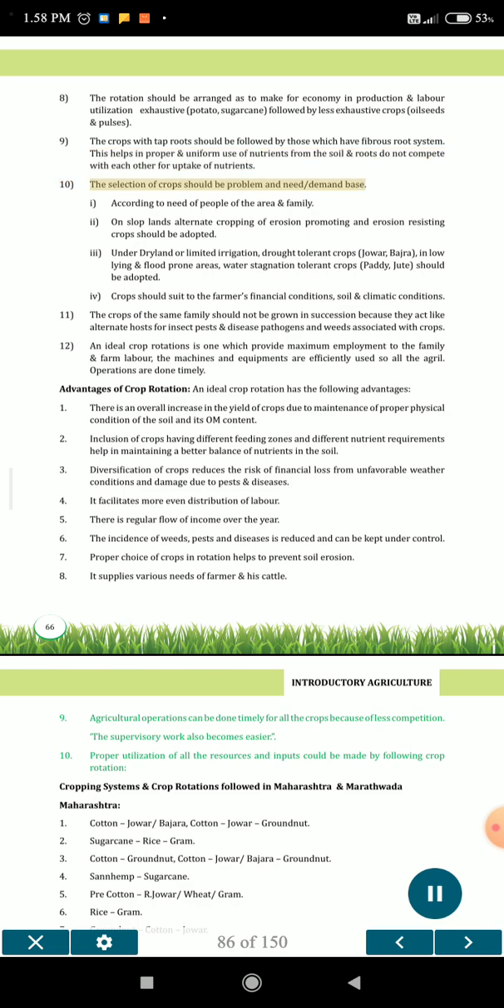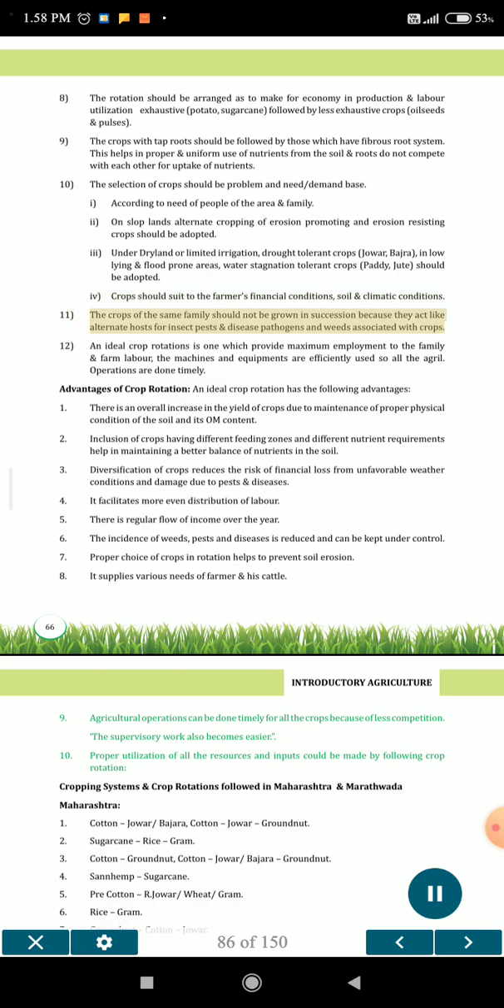10. The selection of crops should be problem, need and demand based. I. According to need of people of the area and family. II. On slope lands, alternate cropping of erosion promoting and erosion resisting crops should be adopted. III. Under dryland or limited irrigation, drought tolerant crops, jowar, bajra; in low-lying and flood-prone areas, water stagnation tolerant crops, paddy, jute should be adopted. IV. Crops should suit the farmer's financial conditions, soil and climatic conditions.